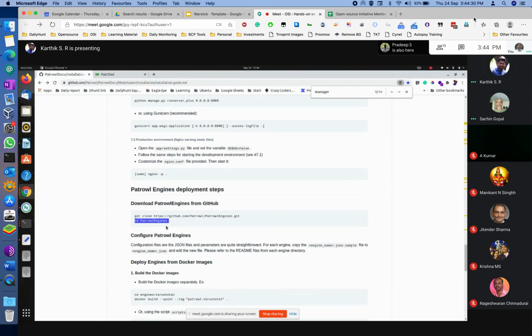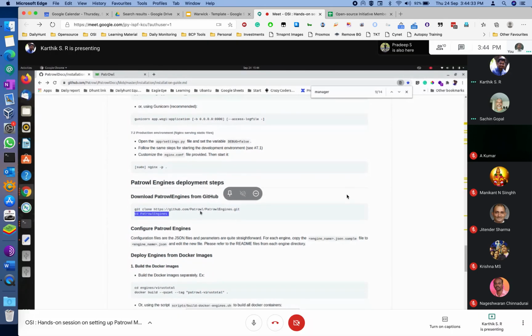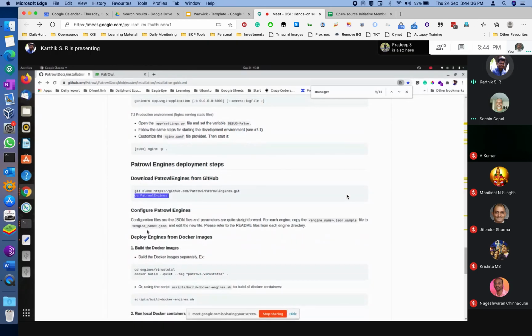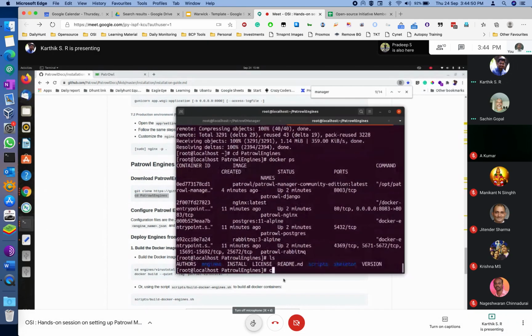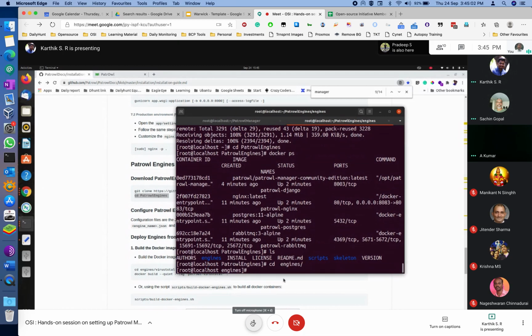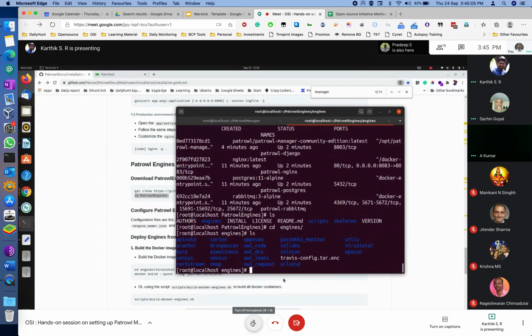I have downloaded this Petrol engine, and the next step is to configure it. There is already a configuration file in the Petrol engine, named JSON.sample in all the engines. The JSON file is basically a template. It has all the port numbers, everything, and what scans it needs to take.